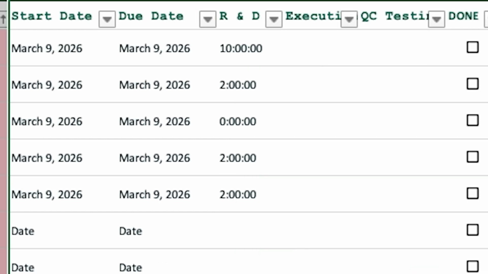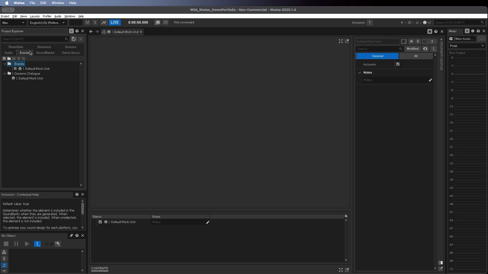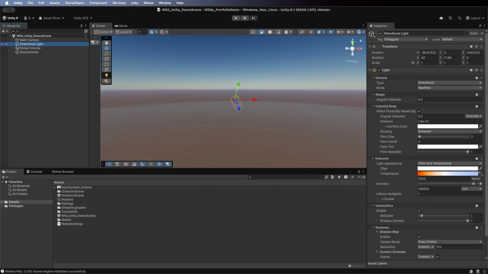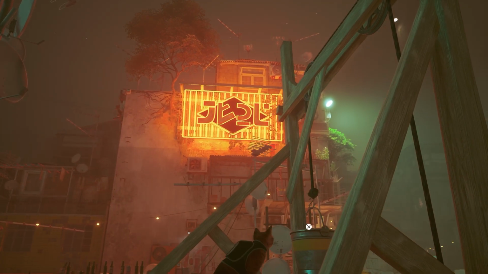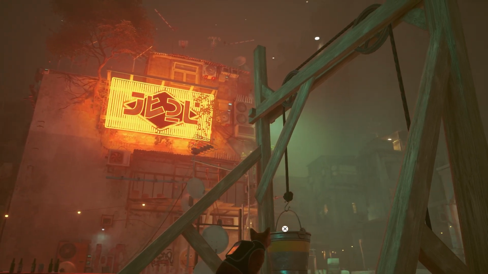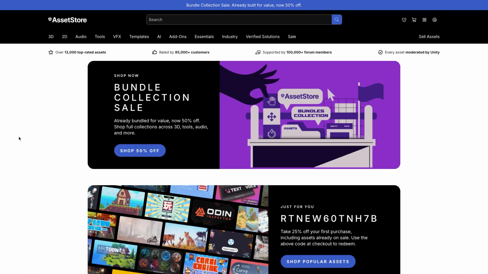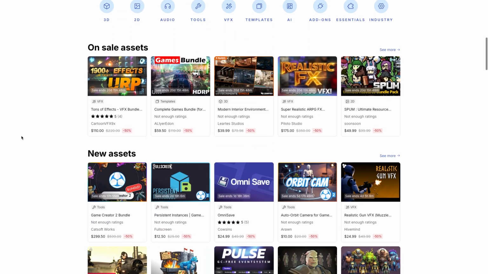complete each task. If we look at our audio middleware, a clean and empty Wwise session where all our audio will be edited and implemented. Next, we have our blank Unity HDRP, where our game assets will live. Speaking of, the art style I'm going for requires a level of expertise which I am incapable of achieving on my own, so I'm turning to the Unity Asset Store for some help.